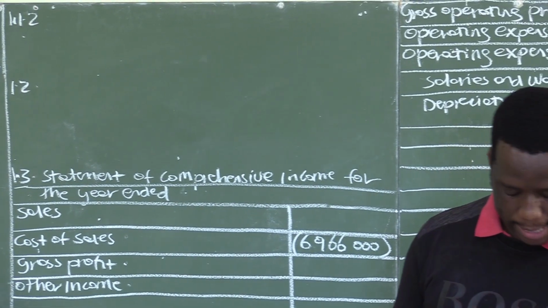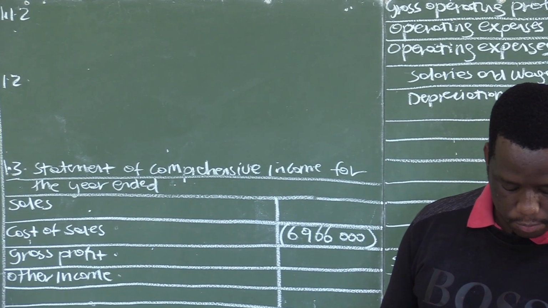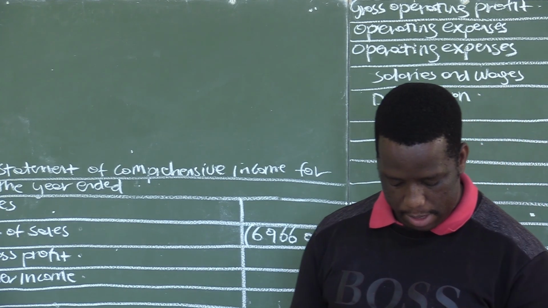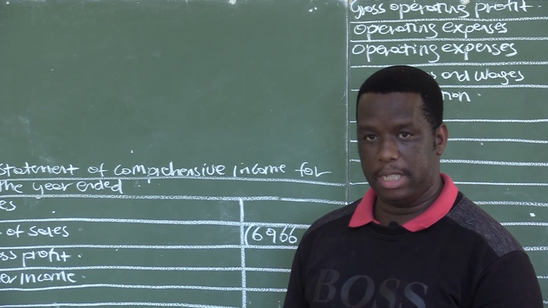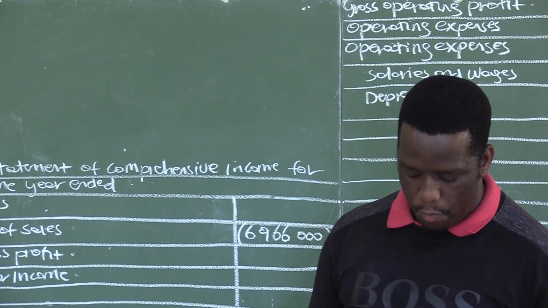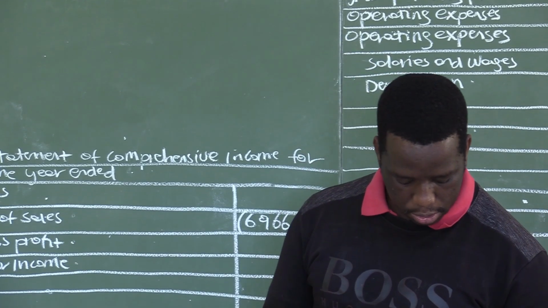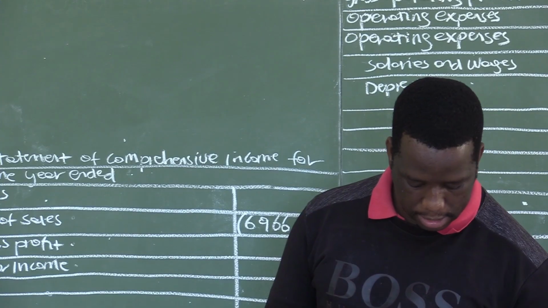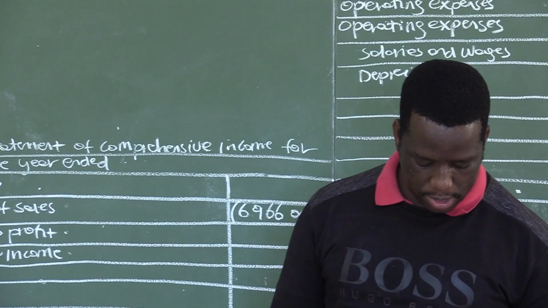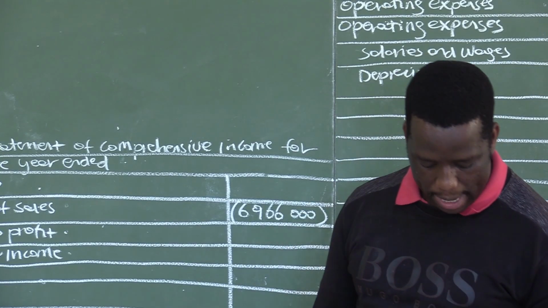We are required, in 1.1, to refer to information B for fixed assets. It is important that you have this question paper in front of you so that you are able to follow this lesson and you are not left out. We are now on pages 4 and 5 of the November 2022 question paper, accounting paper 1.